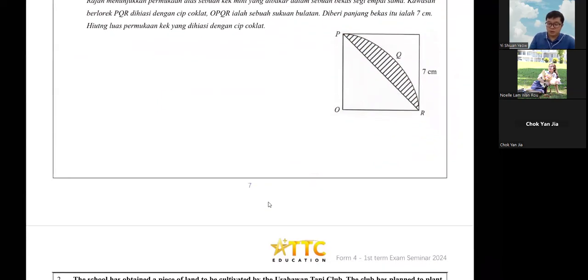For the sector, it is theta divided by 360 times pi r squared. Let's talk about the arc first. Arc is theta divided by 360 times 2 pi r. Both of these take the whole circle as a portion.